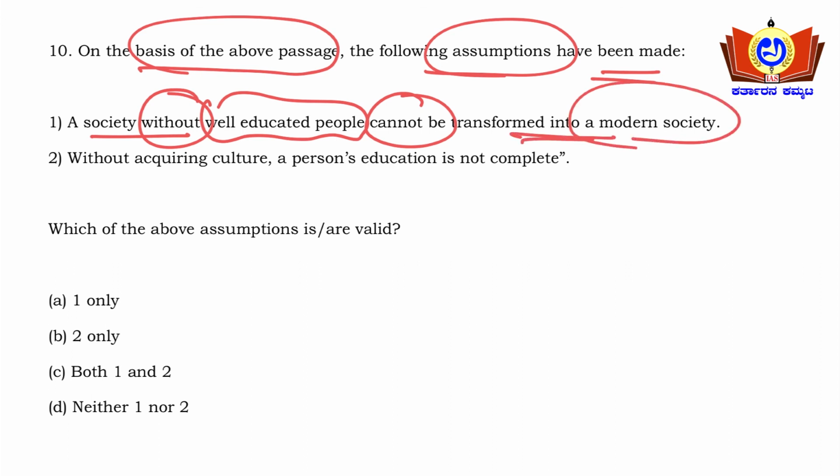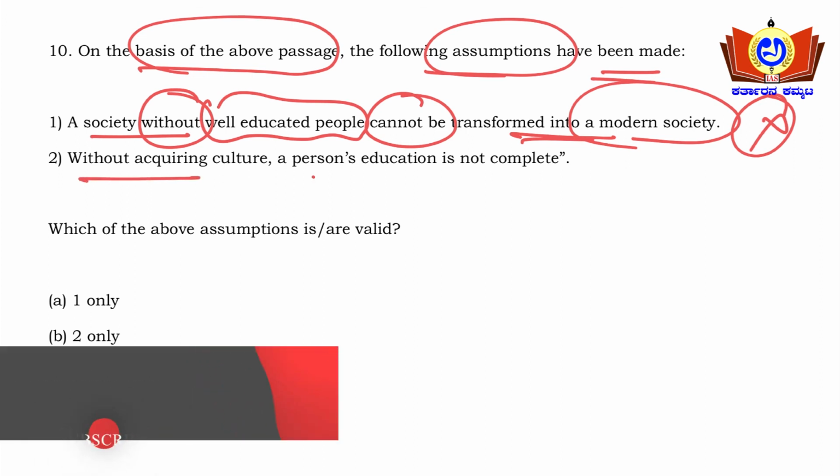I have told you in the previous video, if you encounter an extreme statement, in most of the cases, not all the cases, that option will be wrong here, friends. That caution you need to take. In most of the cases I'm telling, not in all the cases here. So this assumption will be wrong when compared to the passage here.